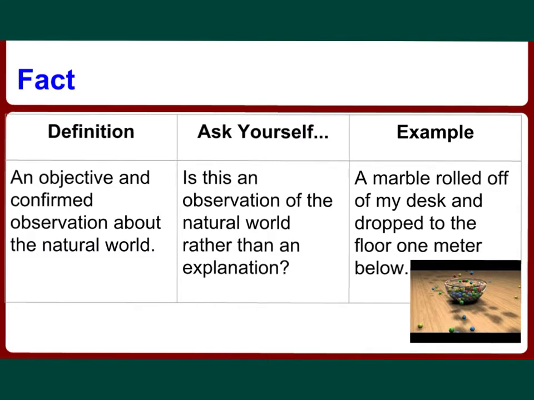Okay, next term is fact. Facts differ from opinions. A fact is an objective and confirmed observation about the natural world. So to determine if something's a fact, just ask yourself, is this an observation of the natural world rather than an explanation? We're just looking for observations here. Facts are agreed upon statements that objectively describe something or state something that actually happened. We use these all the time. For example, if I say, a marble rolled off of my desk and dropped to the floor 1 meter below, that's fact.